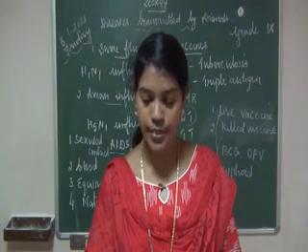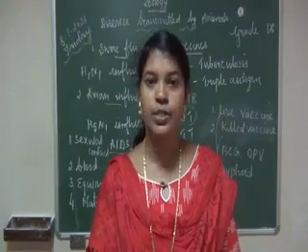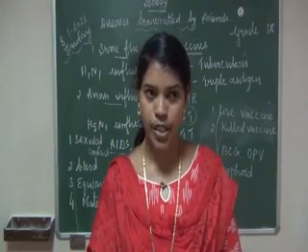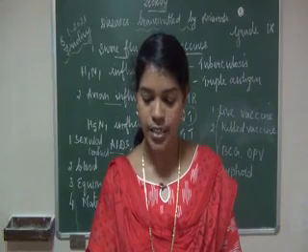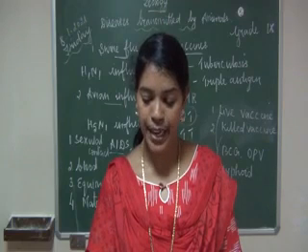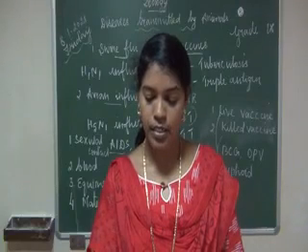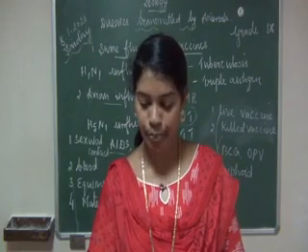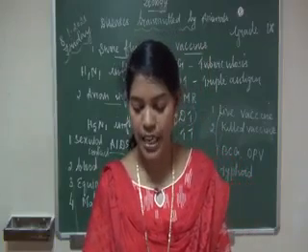Chronic diseases related to respiration, that is, lung related. Write the diseases: tuberculosis, and next, diphtheria. Once again, tuberculosis, diphtheria.